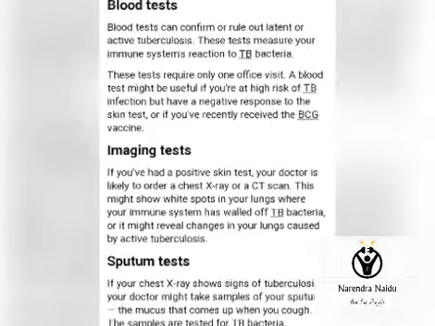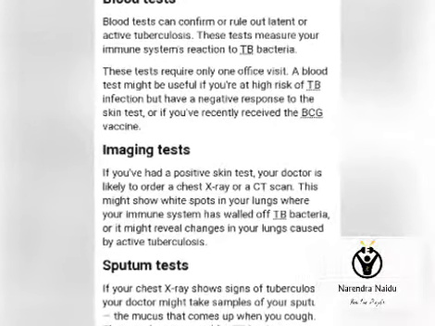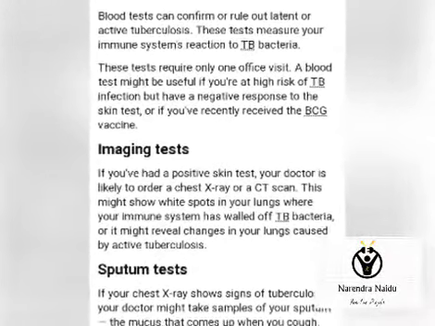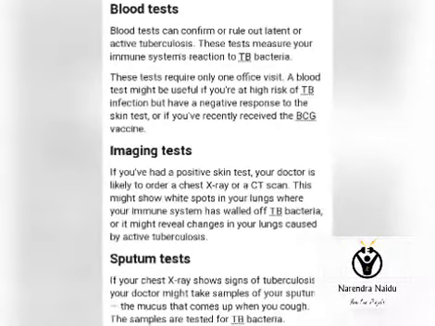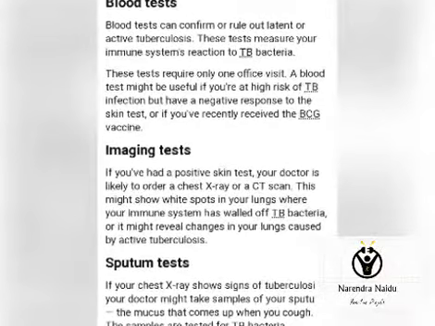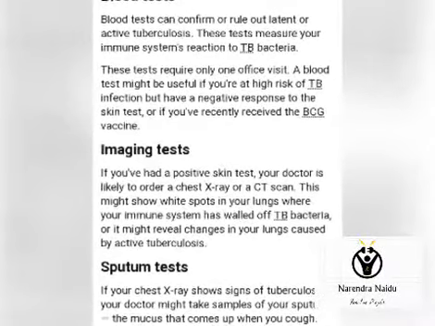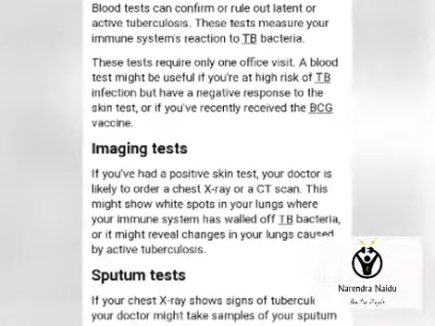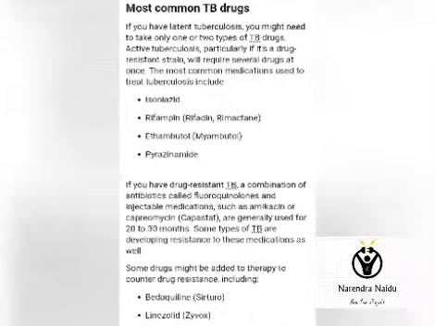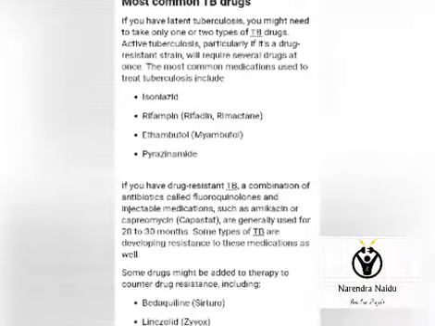And then a blood test is also performed. Confirmation is also done through this blood test, and an imaging test is performed through chest x-ray or CT scan for white spots in the lungs. If white spots are present in the lungs, that indicates tuberculosis is present. And a sputum test is also performed for the Mycobacterium tuberculosis bacteria.